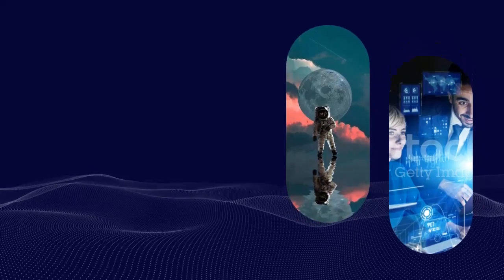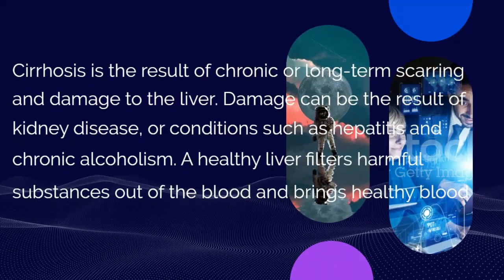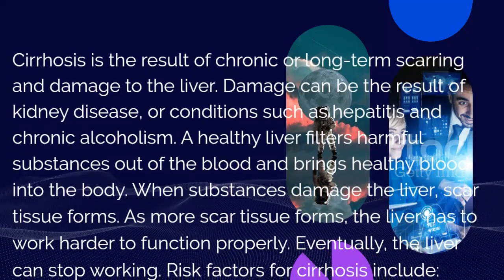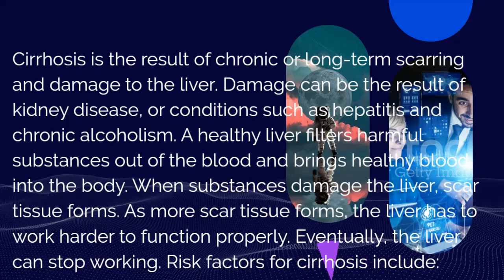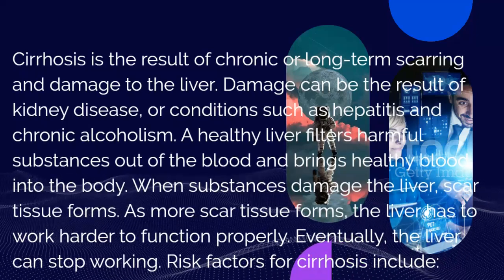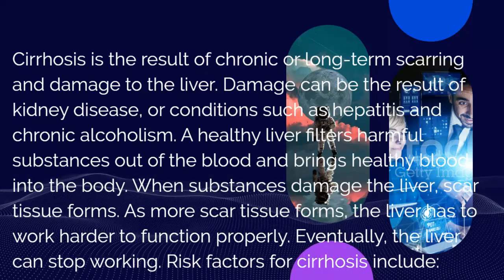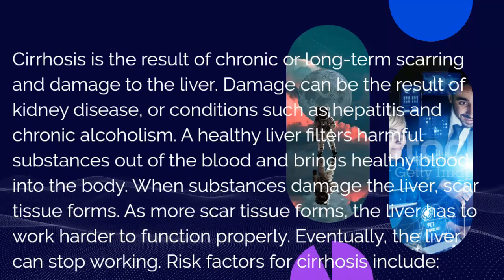2. Cirrhosis. Cirrhosis is the result of chronic or long-term scarring and damage to the liver. Damage can be the result of kidney disease, or conditions such as hepatitis and chronic alcoholism. A healthy liver filters harmful substances out of the blood and brings healthy blood into the body. When substances damage the liver, scarred tissue forms. As more scar tissue forms, the liver has to work harder to function properly. Eventually, the liver can stop working.